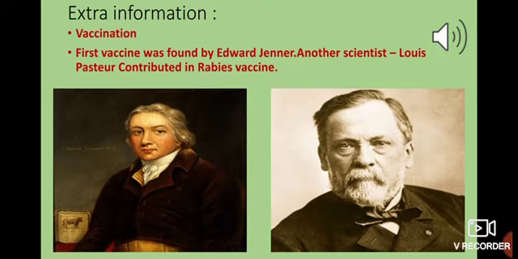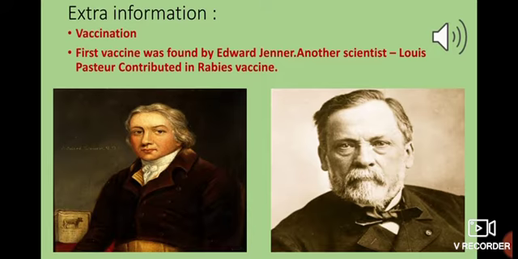So let us see a few important facts. The first vaccine was prepared by a scientist named Edward Jenner. Later on, another scientist, Louis Pasteur, whose name is given in the book, utilized the dead germ of the rabies virus and prepared a vaccine.